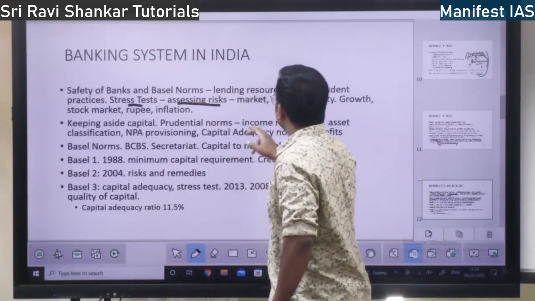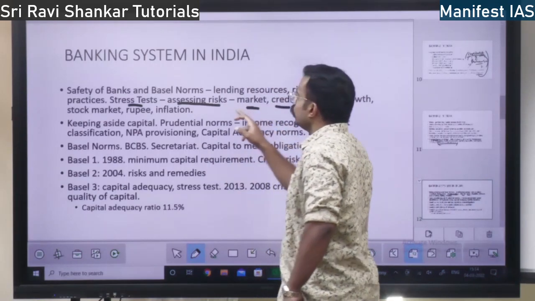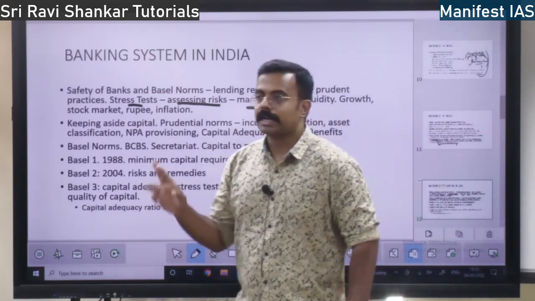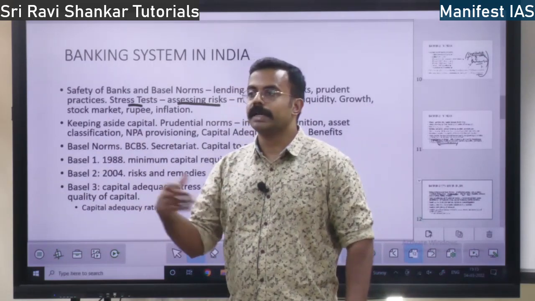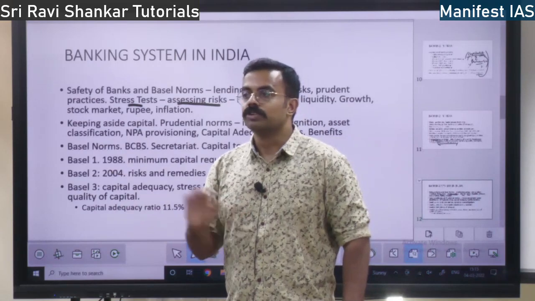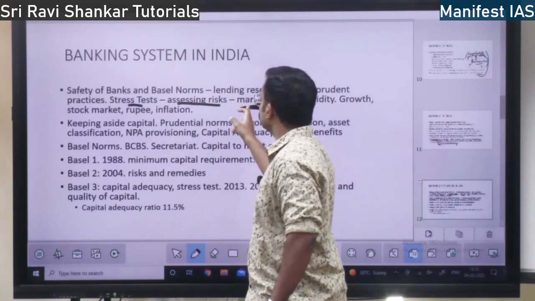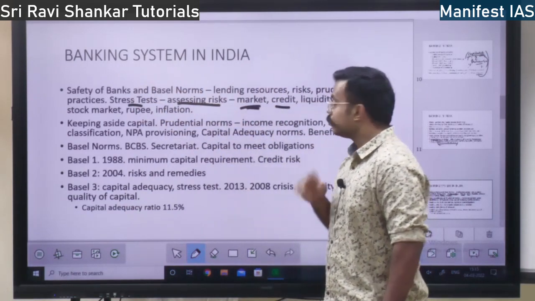Then, I told you, market risk. So assessing the risk from the market: the stock market collapses, or somebody defrauds, or there is a cyclone or disaster. So many things. What is the result of that on the functioning of the bank? That is the first risk.